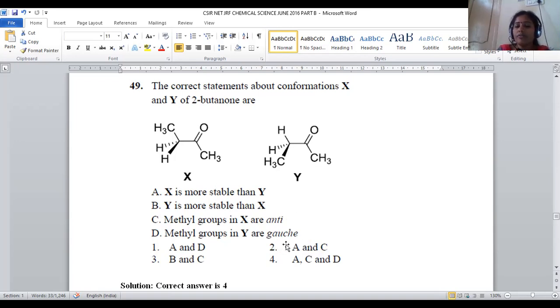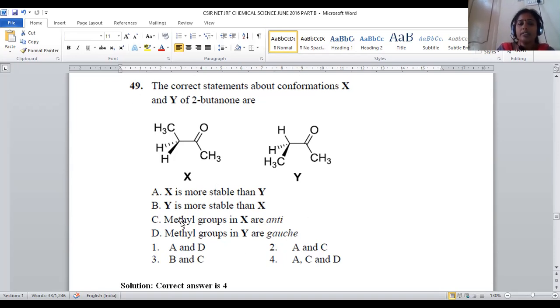Gauche is also called a skew conformation, where it is an intermediate between eclipsed and anti. Eclipsed means one is reinforced upon another. Anti means one is away from another. Gauche means in-between conformation, right? So this is also the correct one.